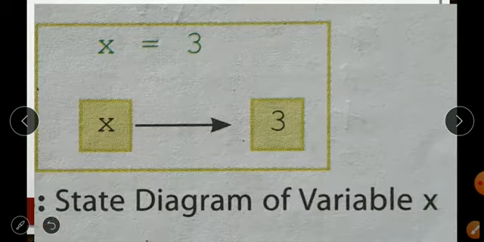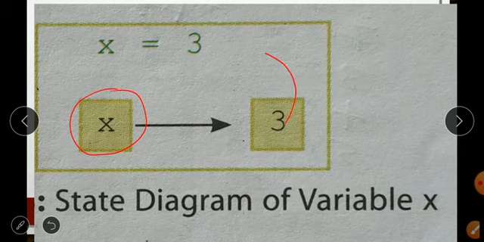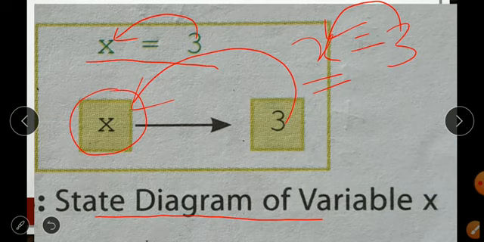Now, see here the state diagram of the variable x. This x is a variable and it holds the value 3. If you write x equals 3, it means that 3 is stored in variable x. x is a variable. It is also called an object because we have seen that in Python each and every element is called an object. So when we have written x equals 3, it means that 3 gets stored in variable x. This is called a state diagram of variable x. It means x stores the value 3.